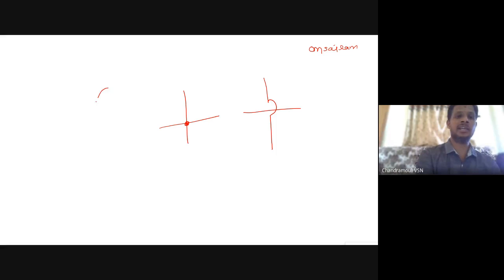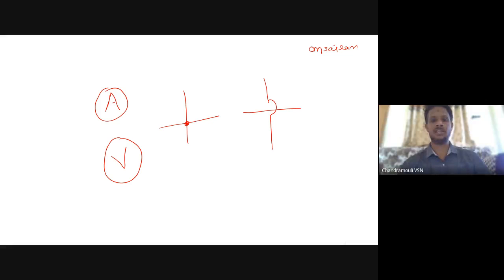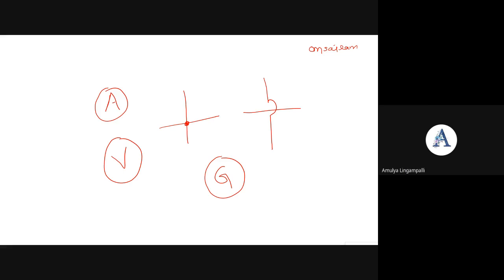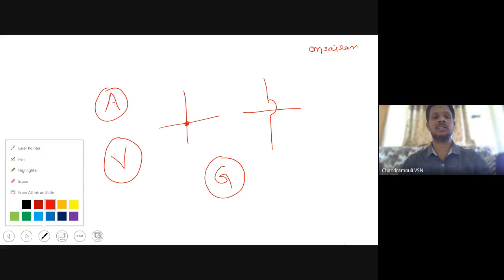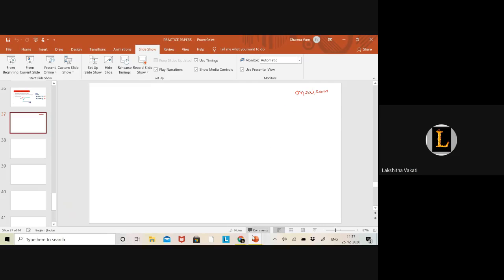And in a circle, if it is denoted with A, it is an ammeter. Denoted with V, a voltmeter. If I keep G, galvanometer. So these are some specified circuit symbols. Is that clear, children? Yes, sir.